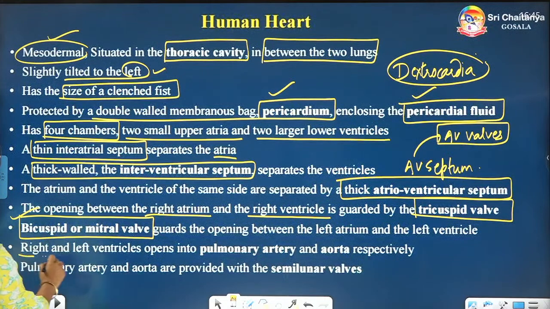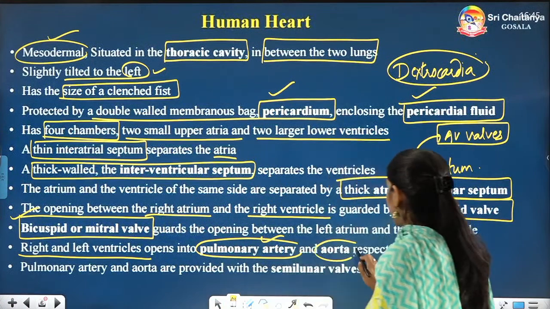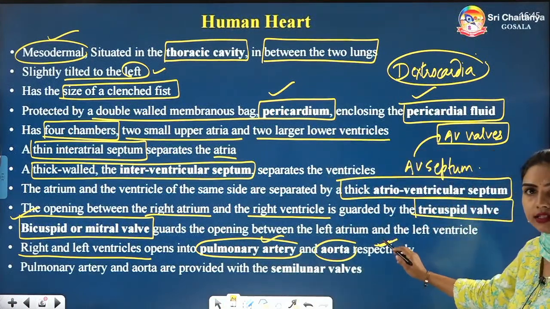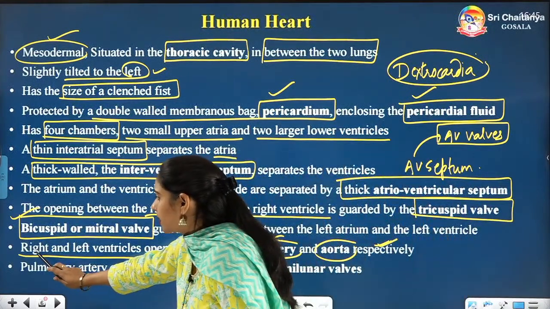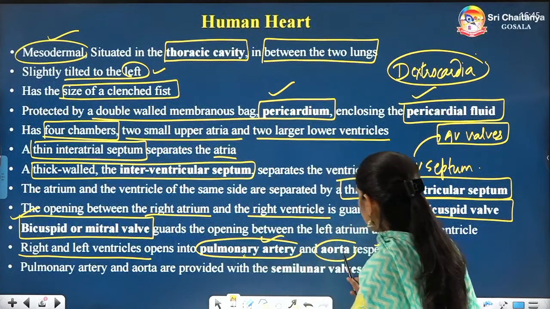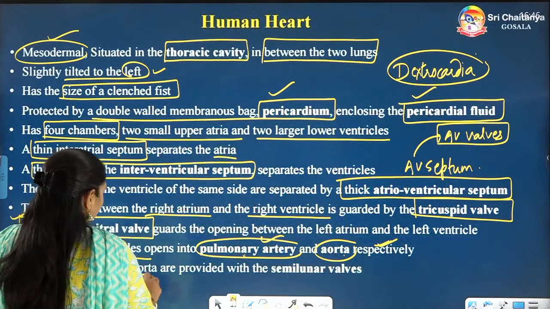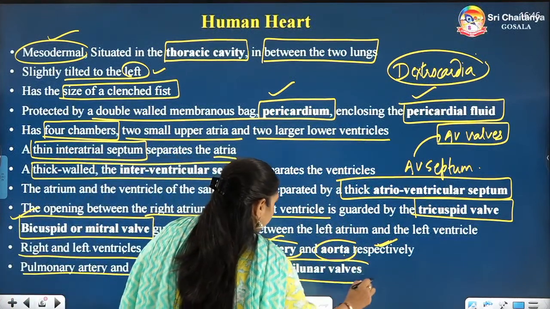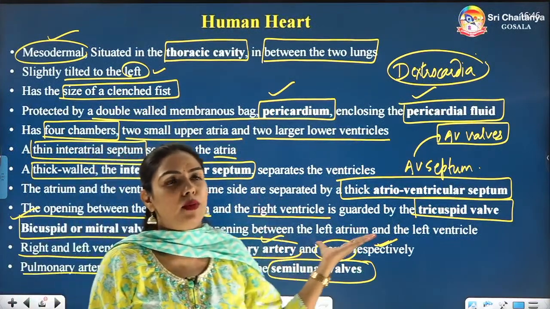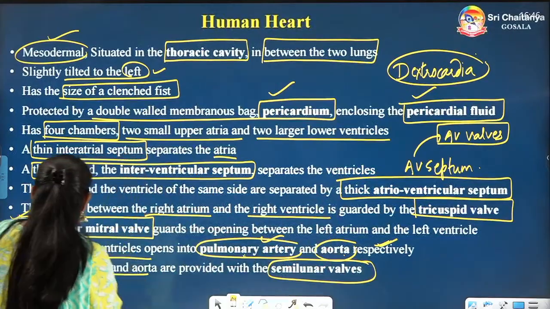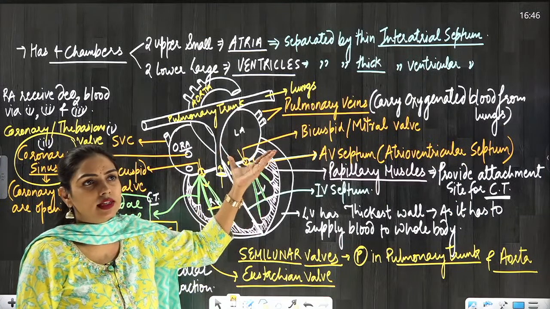Next, the right and left ventricles are opening into the pulmonary artery and aorta respectively. I hope you understand. Respectively means the pulmonary artery is arising from the right ventricle and the aorta is arising from the left ventricle, okay? Then the pulmonary artery and aorta have which valves? Semilunar valves. So all this we have understood with the help of diagrams, and I have written all these things here as well. So I think you all have understood this.